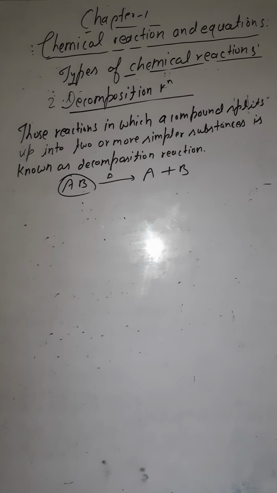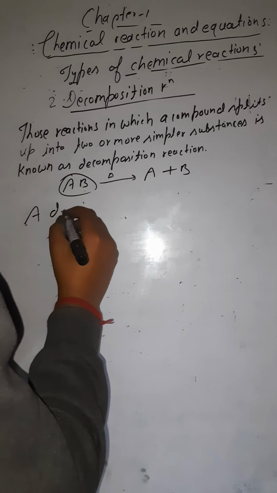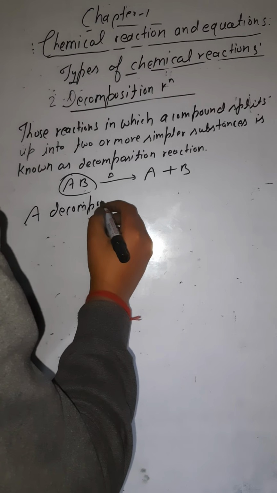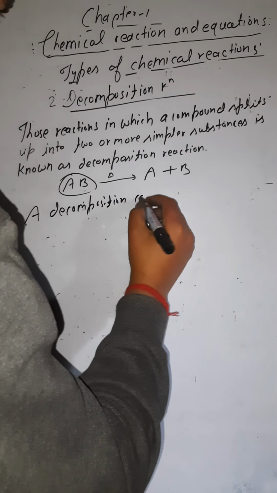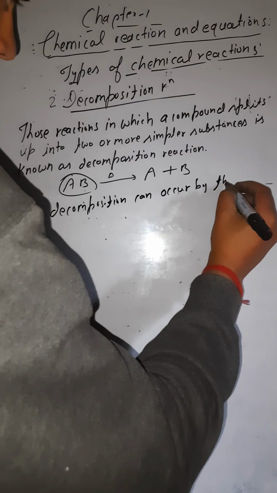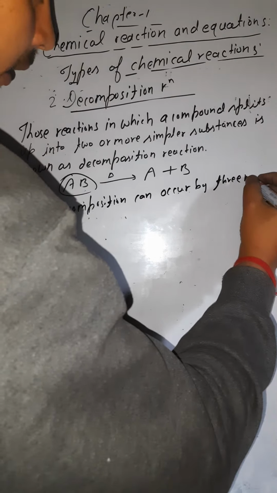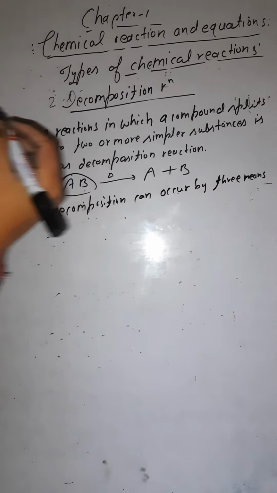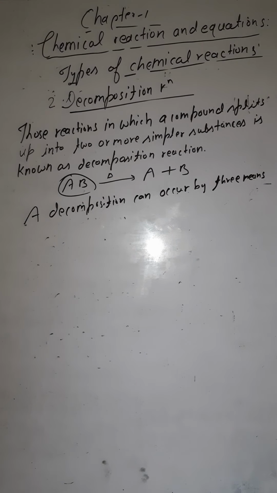So here I am writing, a decomposition can occur by three means. Three means, now we have different names for that.